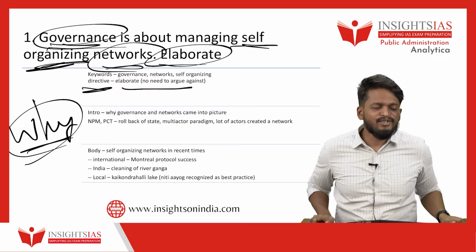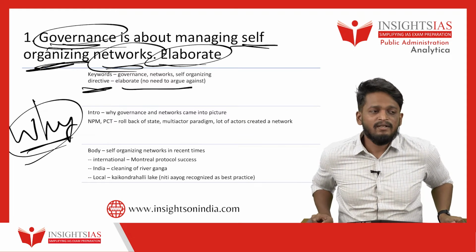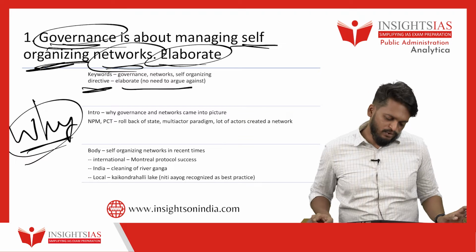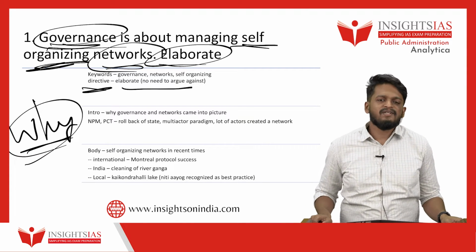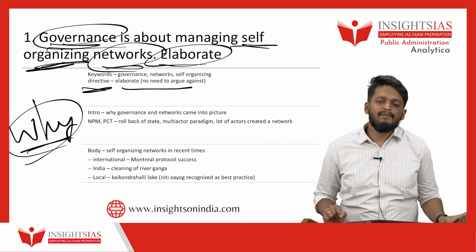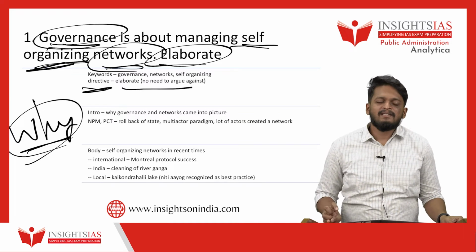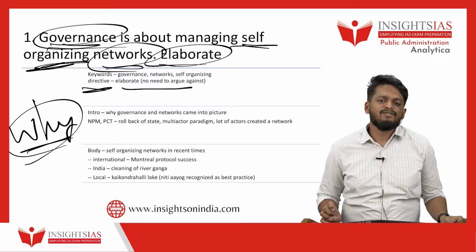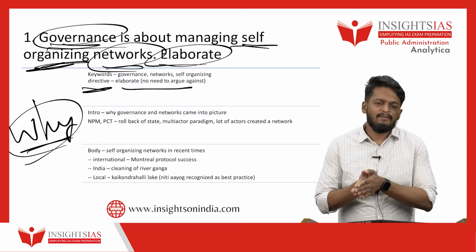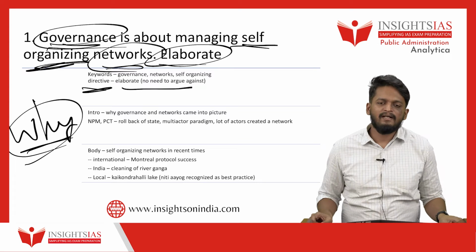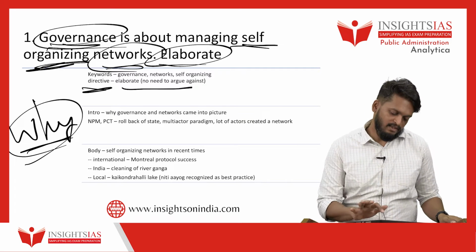Basically, in the introduction, you cannot write all these things. I just explained the concept in a simple manner. In the introduction, you write that governance came into picture because of the rollback of the state advocated by NPM and the public choice approach. As the state became smaller and people's expectations grew, other actors like the market and civil society came into picture to solve the problems of people. And this is basically governance.